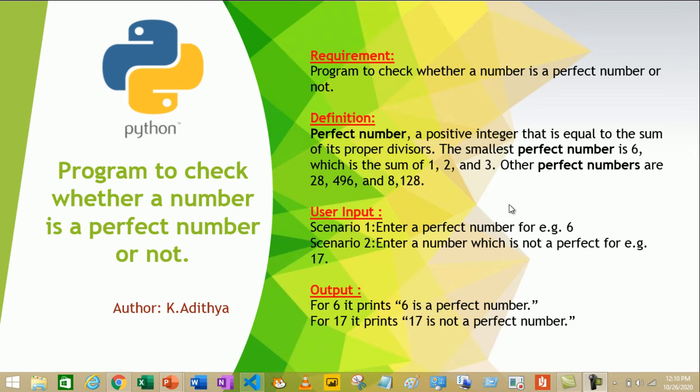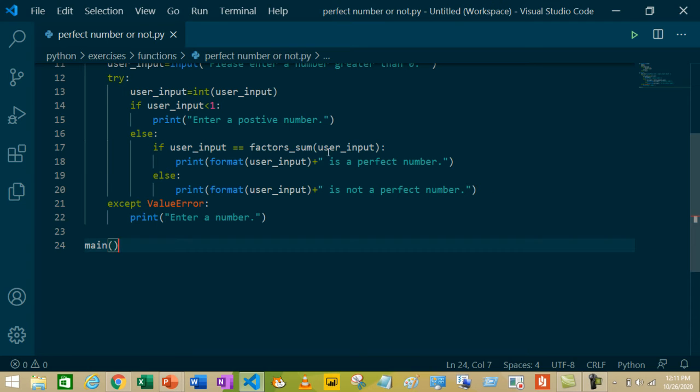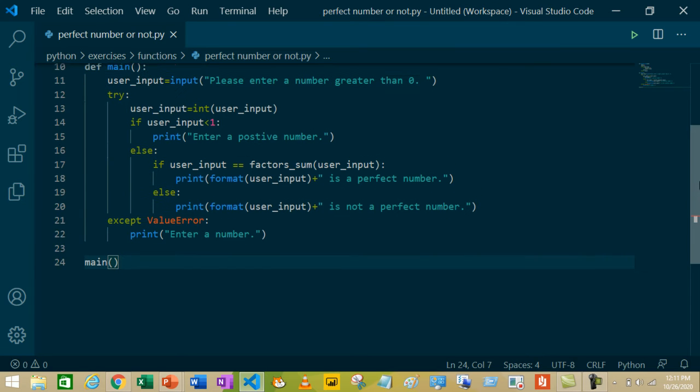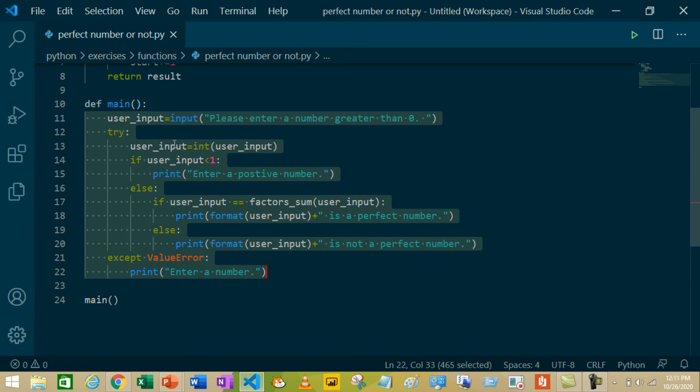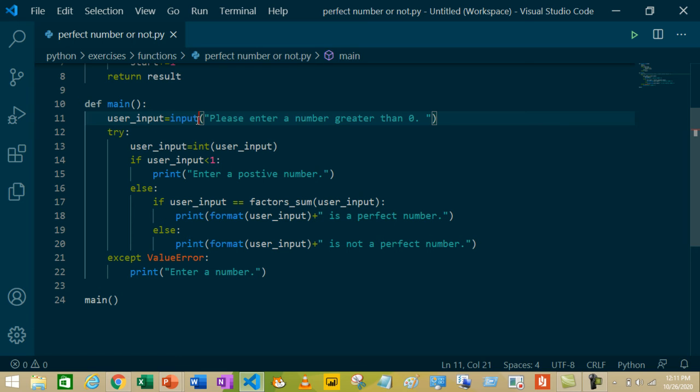Okay, now let us see the code. This is the code. First, let's see what's in the main function. This is the main function. In the first line, we are using the input function to ask the input from the user and assigning the value to the variable user input. Next, we are using the try except method. The try except method does what's in the try block, and if it gets any errors, it will do what's in the except block.